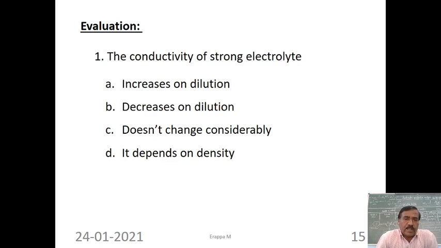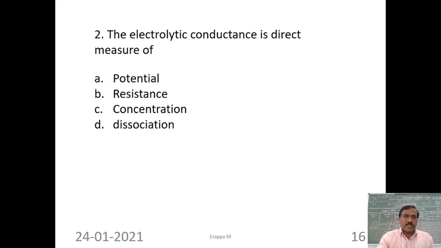You can observe it is a strong electrolyte, so even at moderate concentration, ionization is complete. For this conductivity, C is the answer. It does not change considerably, because a strong electrolyte is one in which complete ionization takes place.